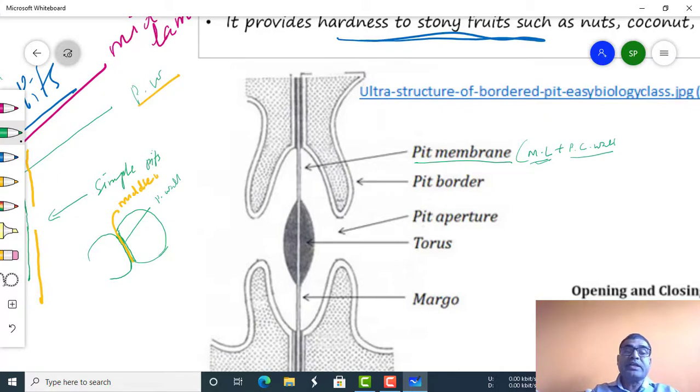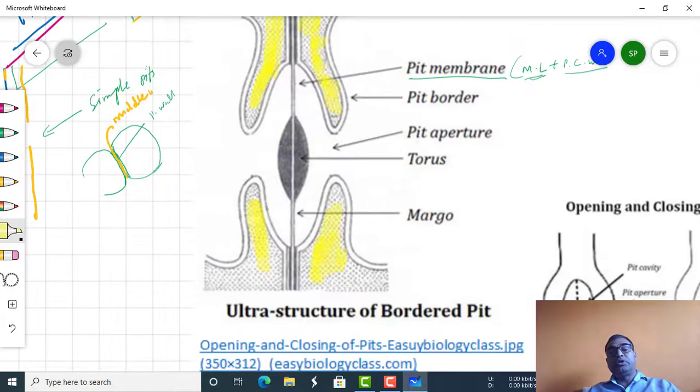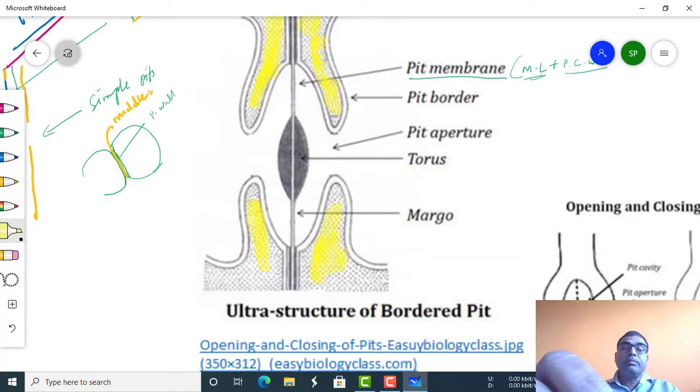This is a portion of the secondary cell wall. In the case of a bordered pit, this secondary cell wall forms an overarching.